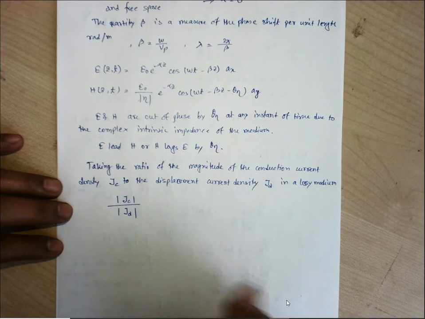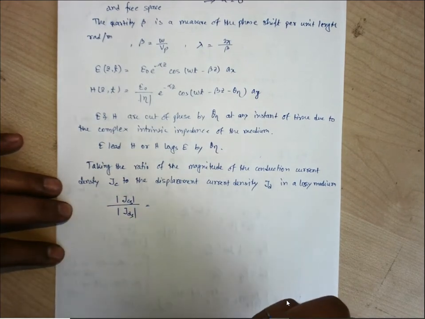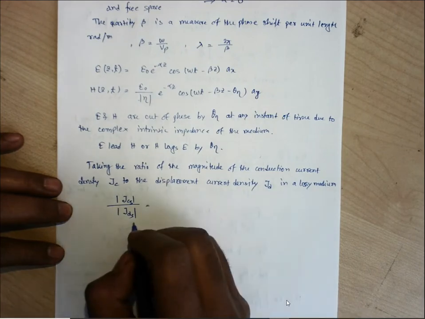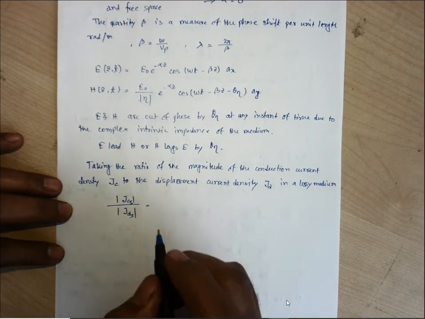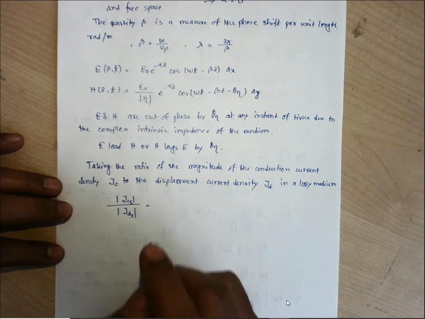If we go with the phasor form, we need to write like this. What is the conduction current? It is sigma E, and JD is del D by del t. Del t will become j omega, and D is epsilon E.